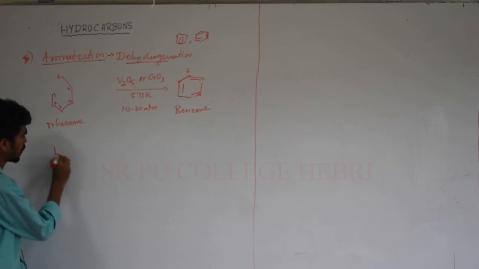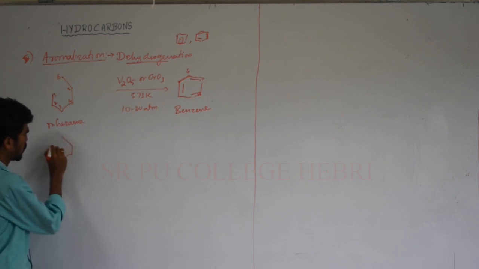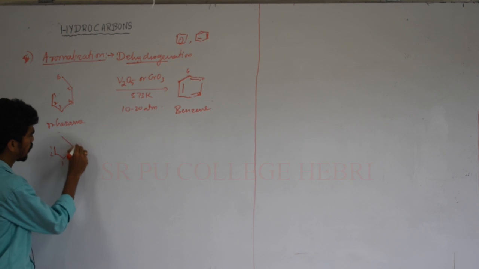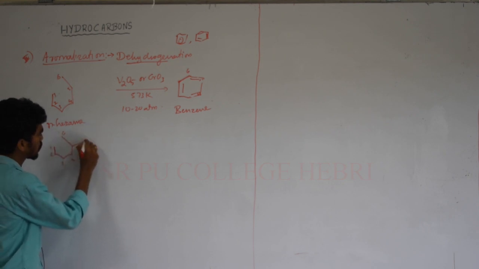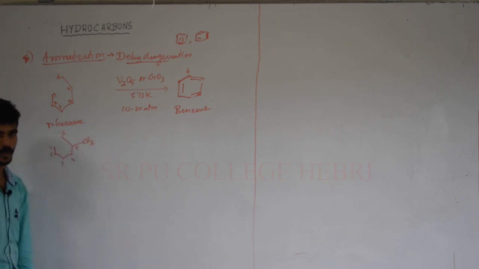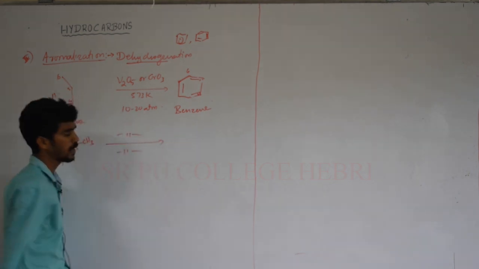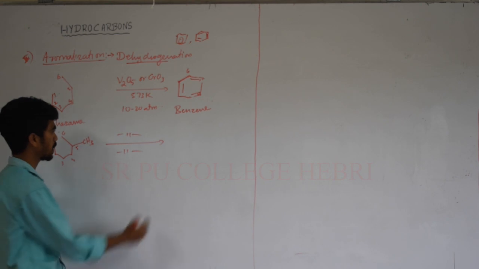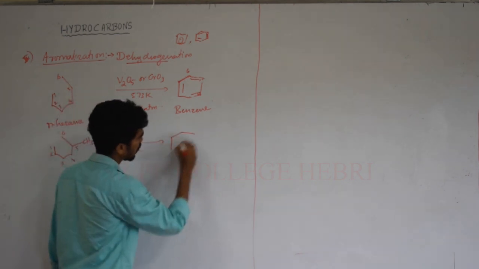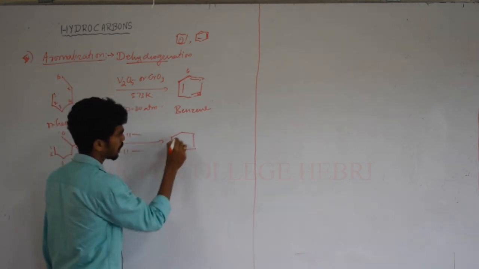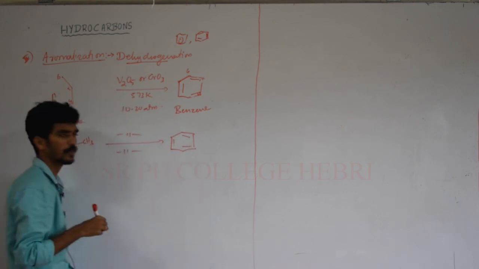Now I'll take one more example. Here 1, 2, 3, 4, 5, 6, and on the fifth carbon I'll give a substitution as a methyl group. Apply the same condition, and here also we will get an aromatic compound. The ring forms between the 1st and 6th carbon atoms, with alternate single bond and double bond.